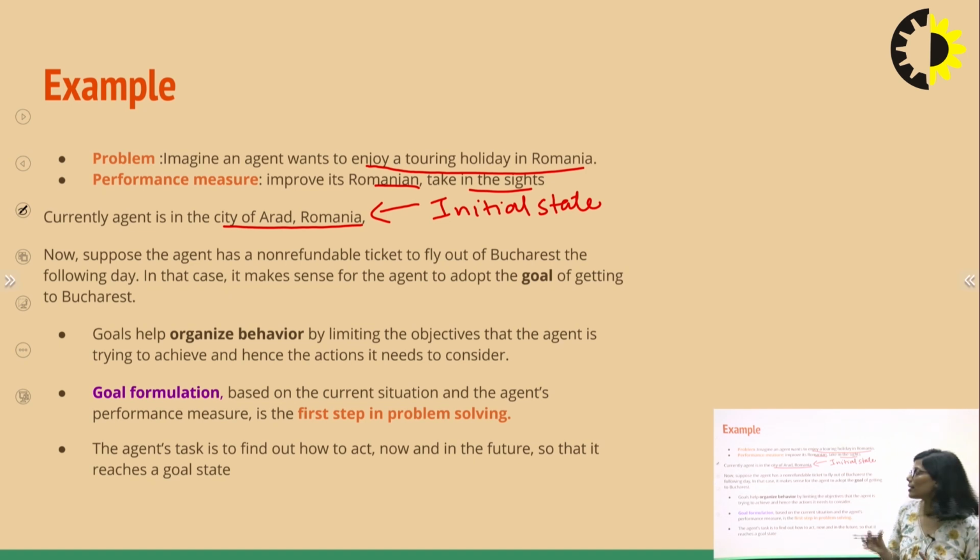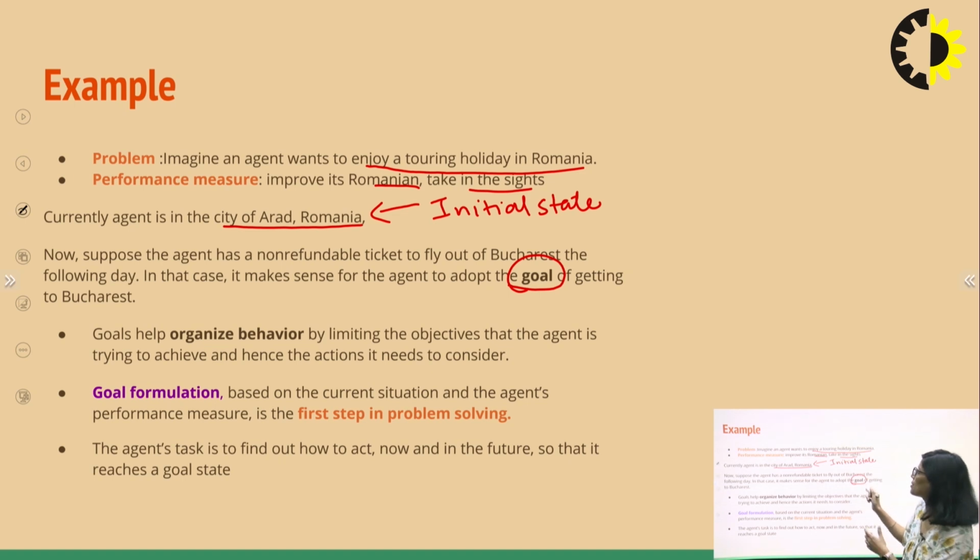So if we are considering this as a goal, it will help us to devise his itinerary. So what all places he should go so that he can achieve his performance measure as well as reach the destination, that is Bucharest, on time. So this is your goal.